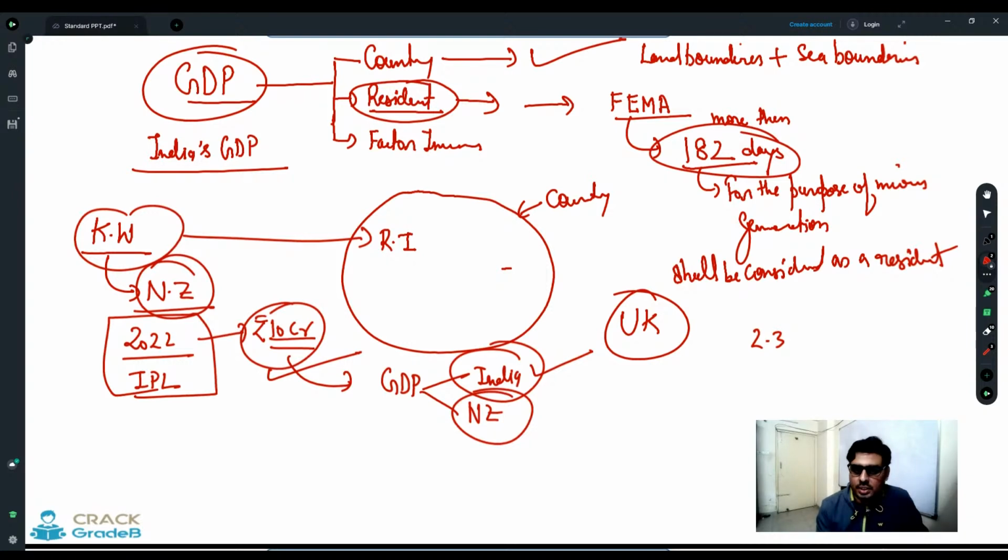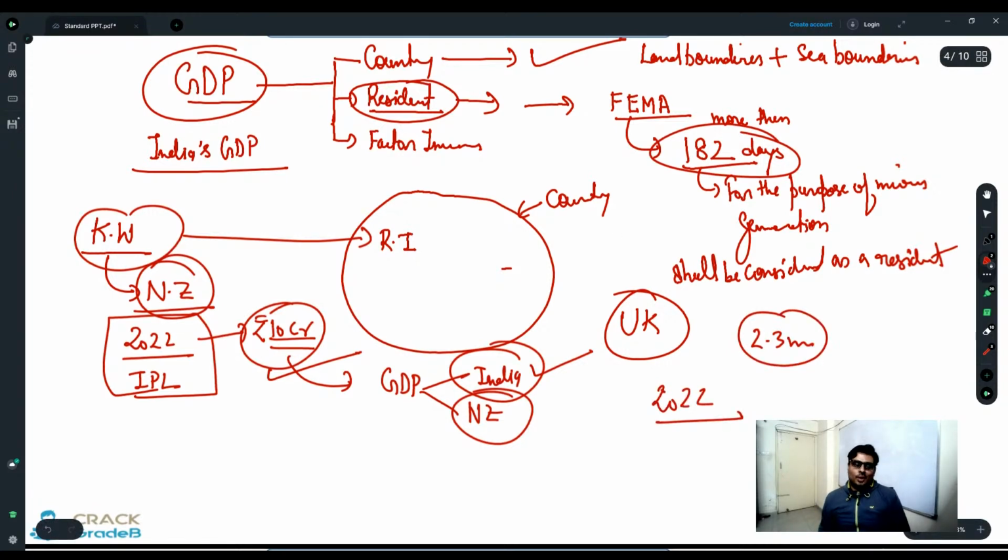My counter question is, is the amount which is going to be given to Kane Williamson only for 2-3 months or for the season 2022? The amount given to Kane Williamson or any foreign player, is it for only 2-3 months or for a year?